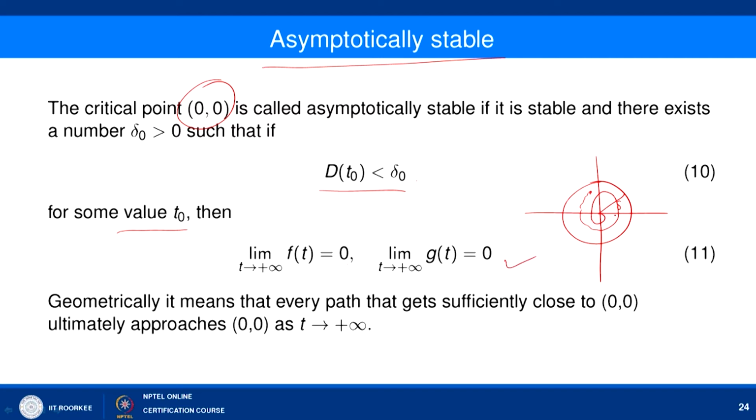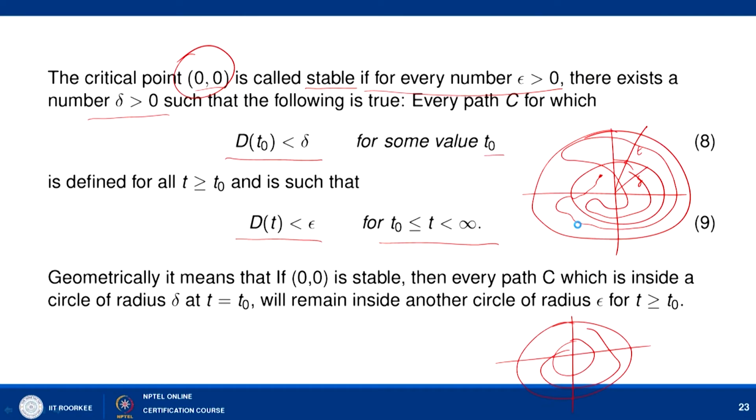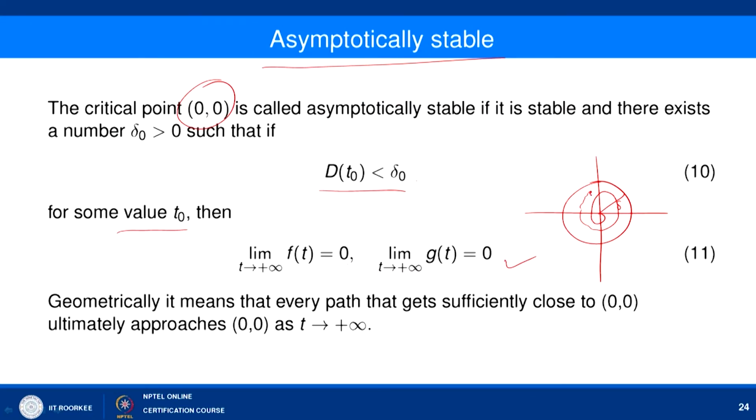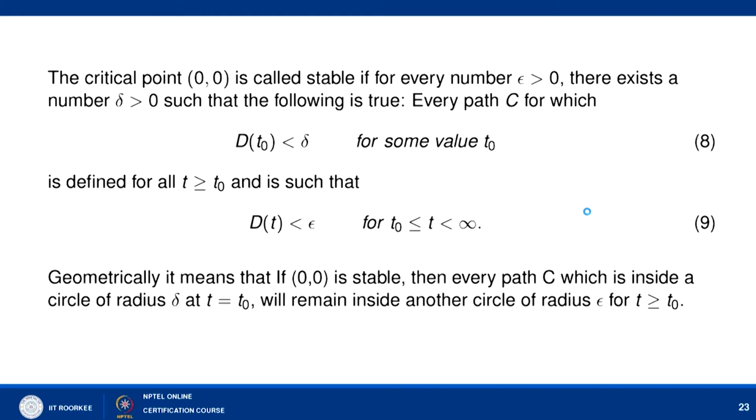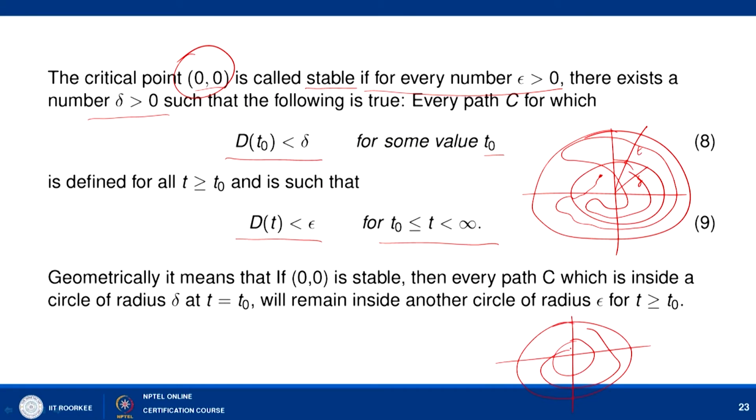So, look at the difference between asymptotically stable and stable here. Here your solution which started inside your circle of delta0 keeps on decreasing and ultimately tends to 0, and here your solution may not go to (0, 0), but will remain inside your circle of radius epsilon.